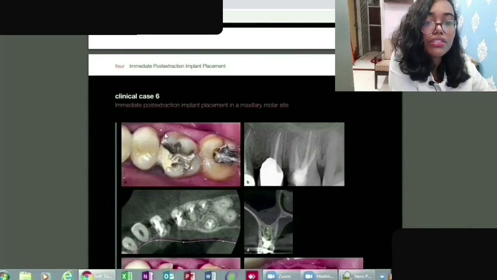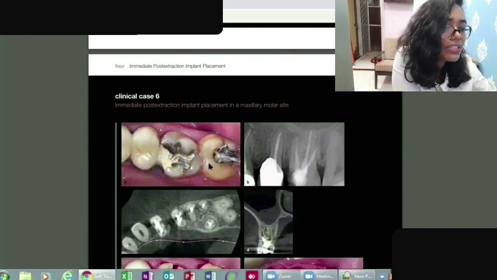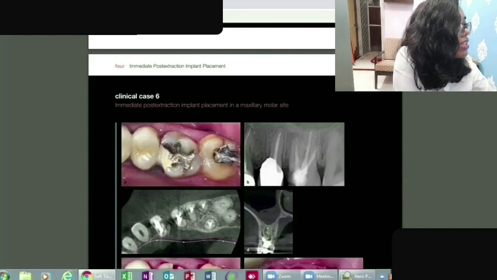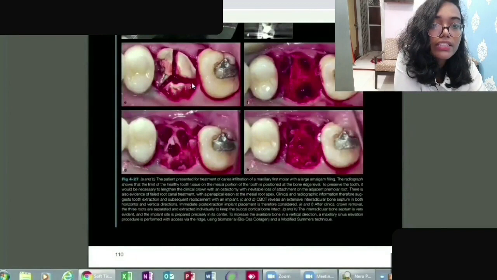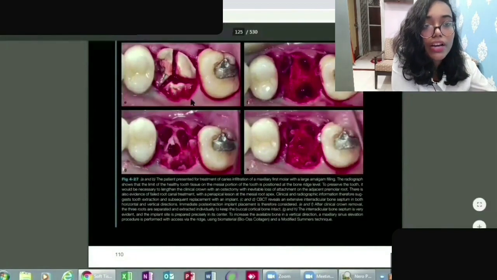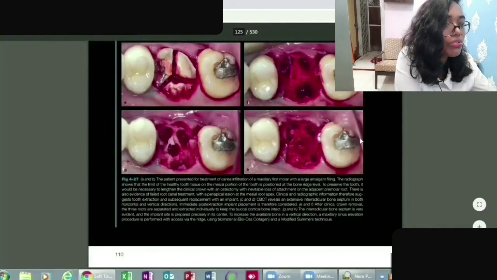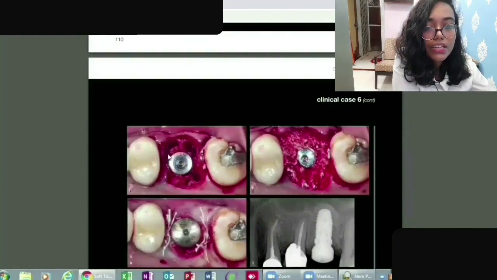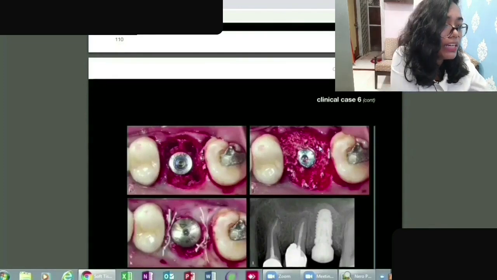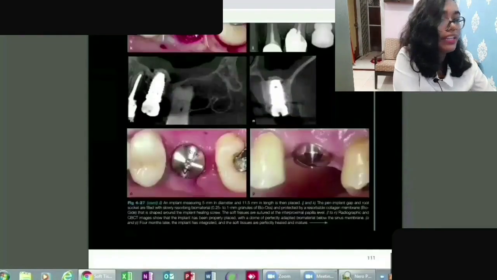So here there was some restoration prior, a silver amalgam restoration, which you can see distorted here. You can see it in the B image as well. And then further, the patient and the doctor would have decided that they would extract the tooth. So they have extracted the tooth. You can see clearly the tooth has been extracted, and here is the picture. They have placed the implant, and they have placed the graft as well, so as to fill the area.